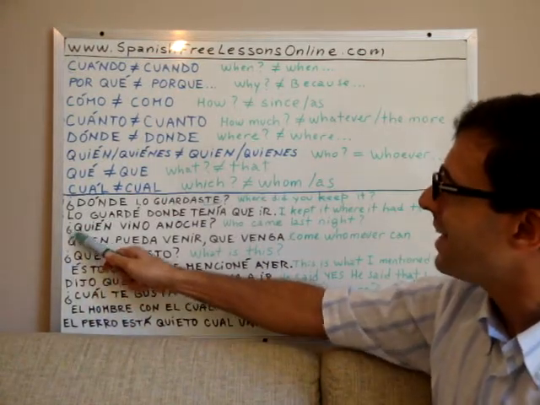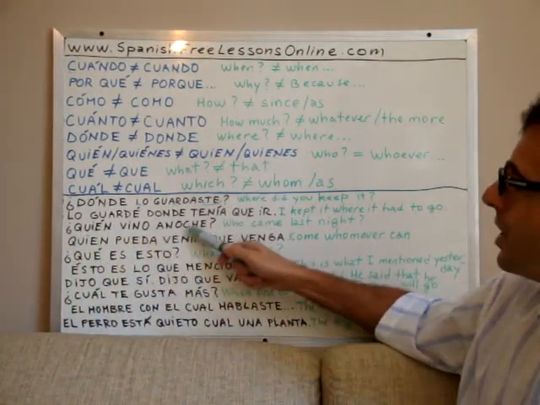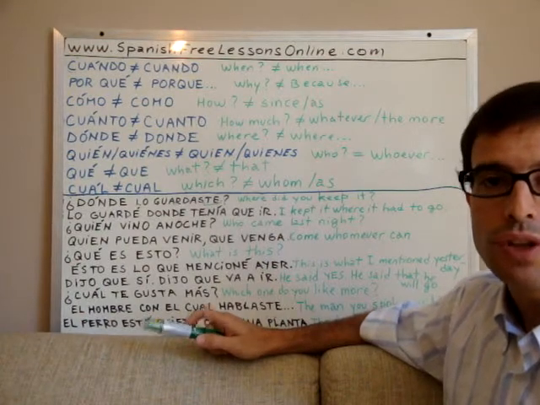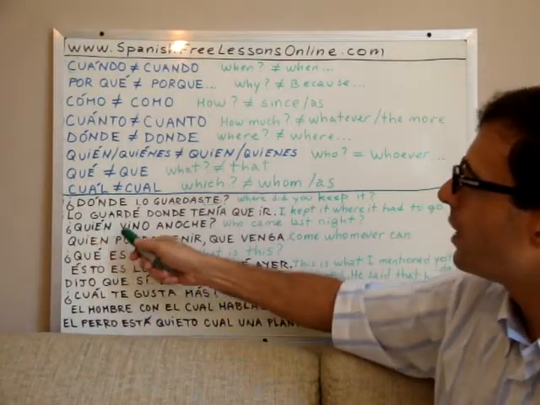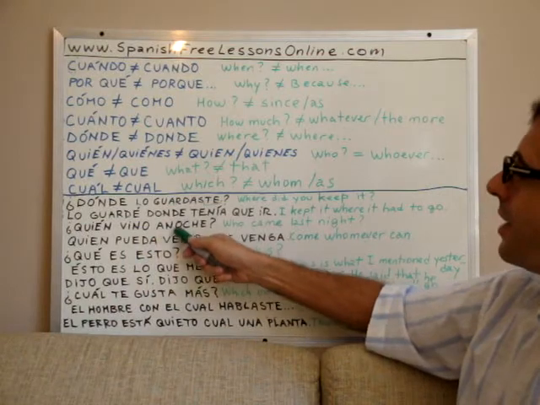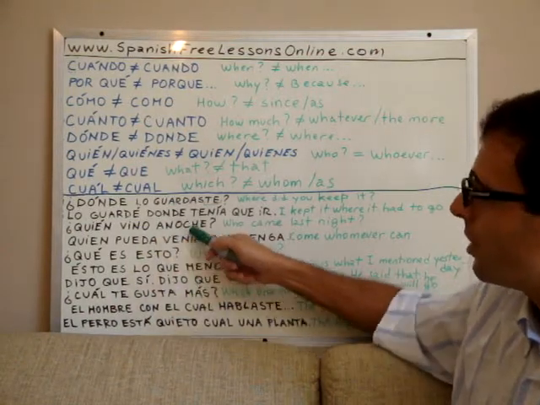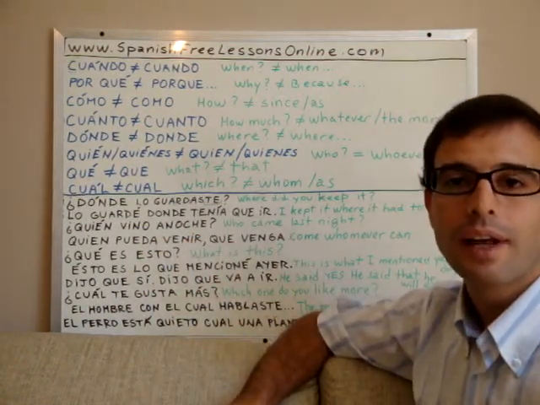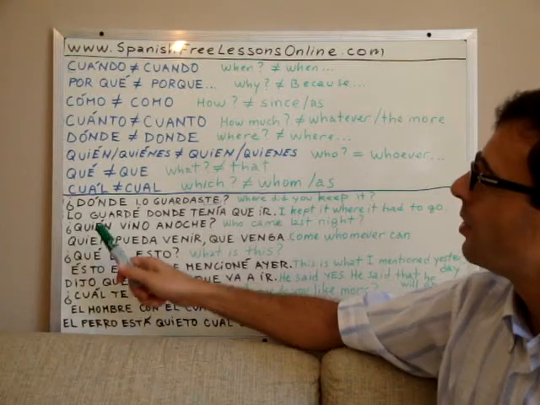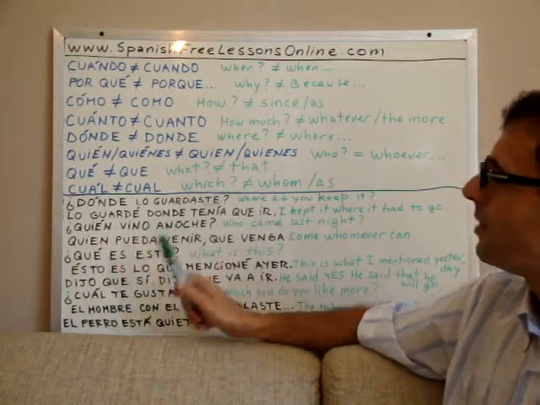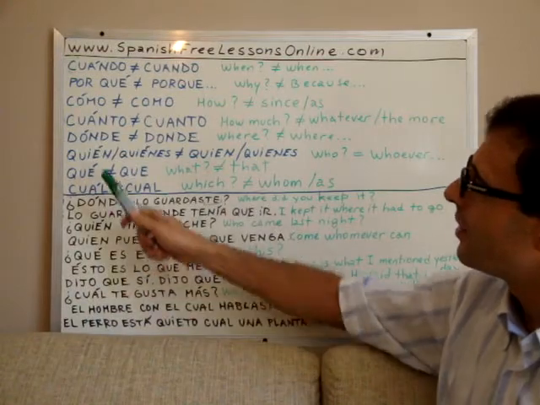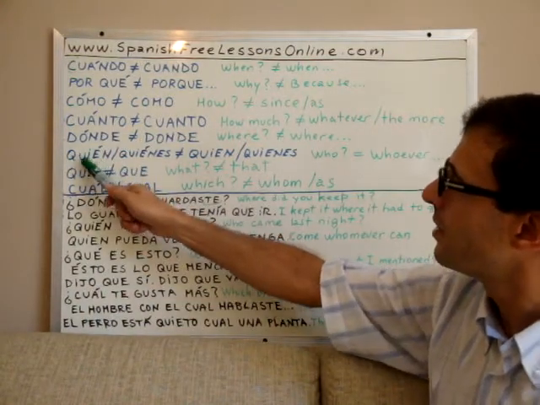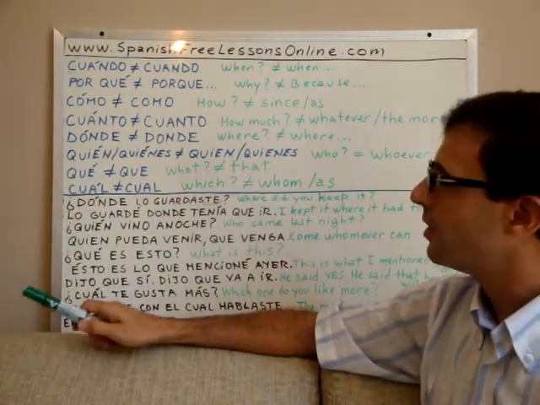Then we have ¿Quién vino anoche? Who came last night? Anoche means literally last night. So, who came last night? This is ¿quién? Here, right? With a tilde.